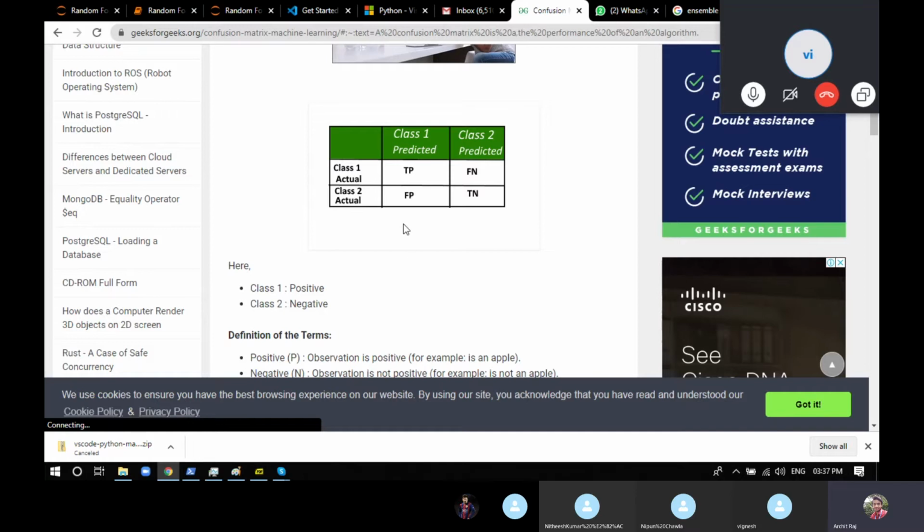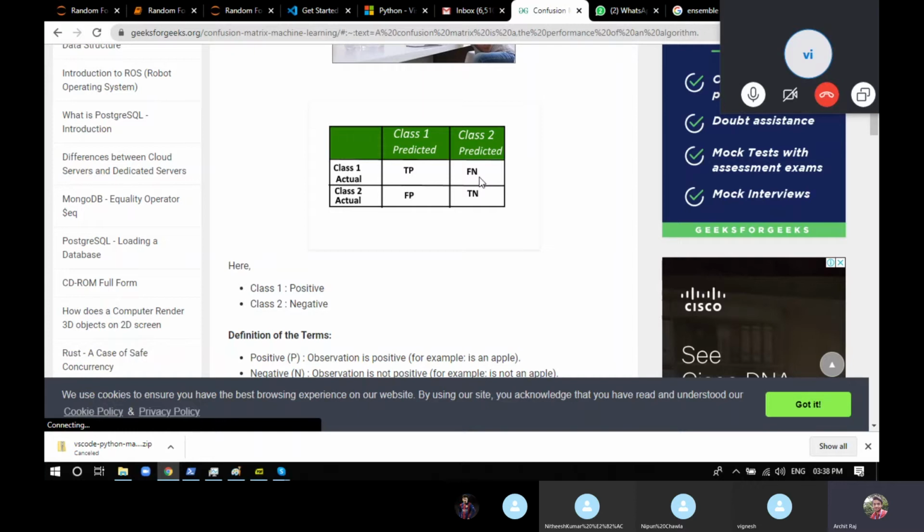So we check which cases the model is saying the answer is positive. In true positive, the machine is telling that the answer is positive, so we'll take this. In false negative, the machine is telling that the answer is negative.